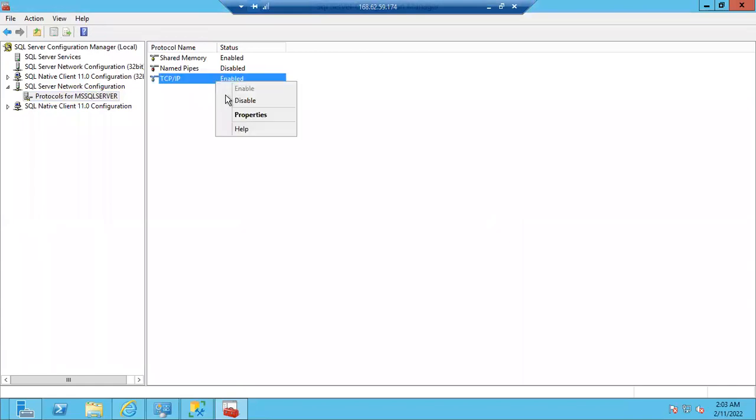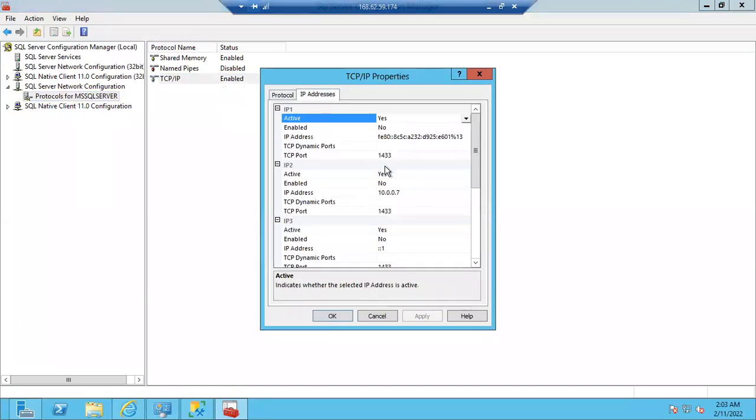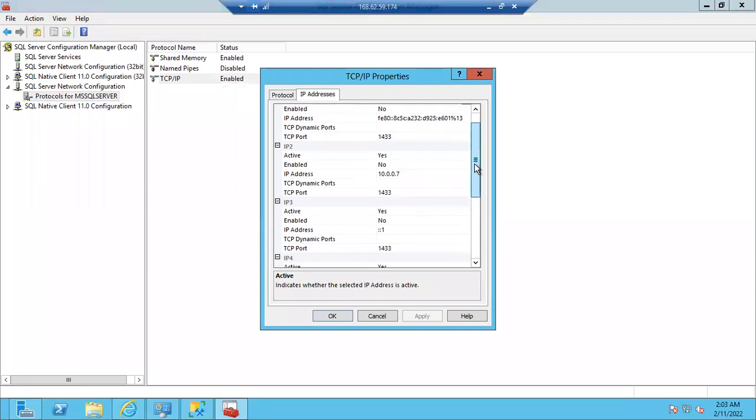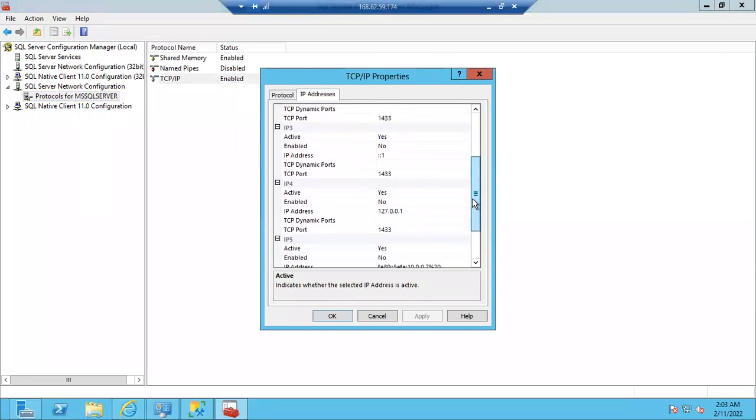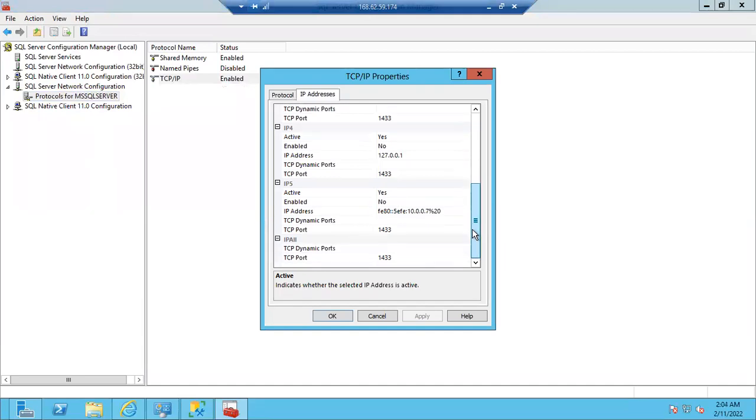Once you enable TCP/IP, go to the properties, go to the IP Addresses tab. If you go down, guys, by default, what is the port number for the default instance? Can anyone tell me? 1433. Okay, 1433. Sometimes in interviews they will ask this simple question: what is the TCP port number for SQL Server, guys?